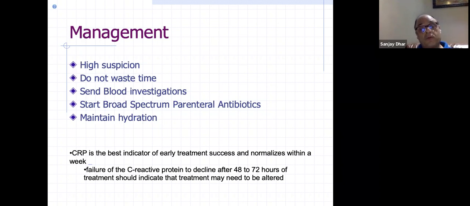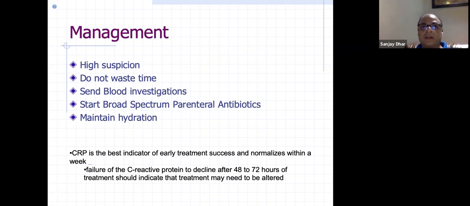So if you have already suspected it, start broad spectrum parenteral antibiotics. You can give any cephalosporin or any broad spectrum antibiotic for the time being, till your blood culture comes, or you have done some other investigation to know that this is confirmed osteomyelitis.